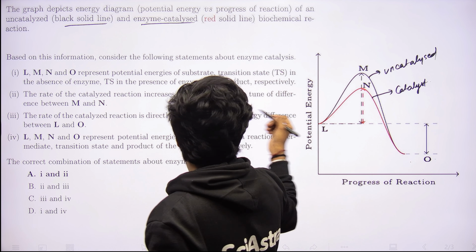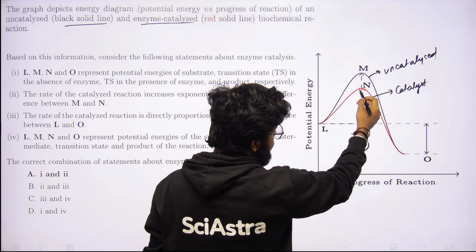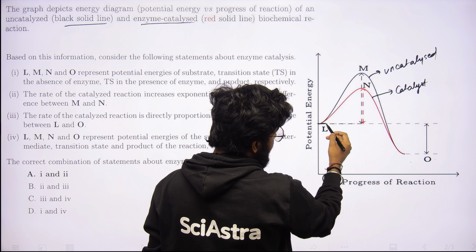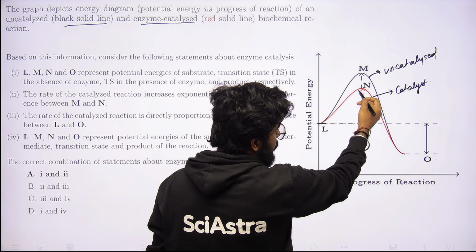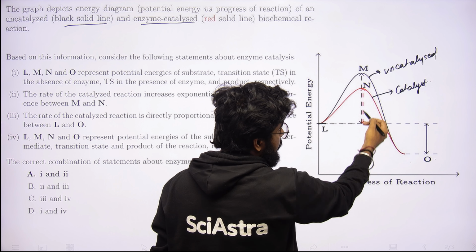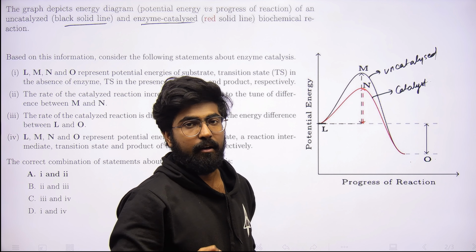And this is what is happening here. The activation energy, that is the difference between the energy of the reactant and the energy of the transition state, has been significantly reduced in the case of the catalyzed reaction.